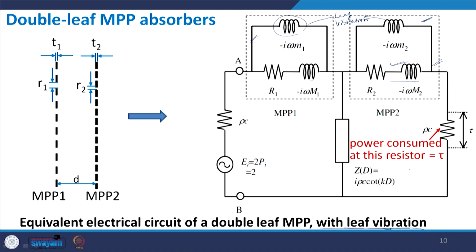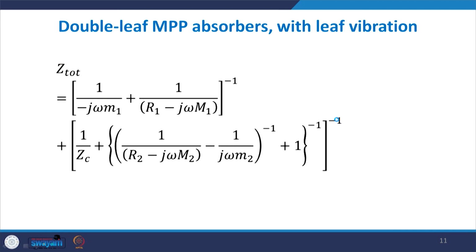When you solve it, you get another complicated expression. First of all, you find the equivalent of these two, which are in parallel. Then this is added in series with this, and then these together are in parallel with this. The equivalent of the entire thing is then added to this equivalent to get the total Z. So solving this particular circuit, this is the end result.